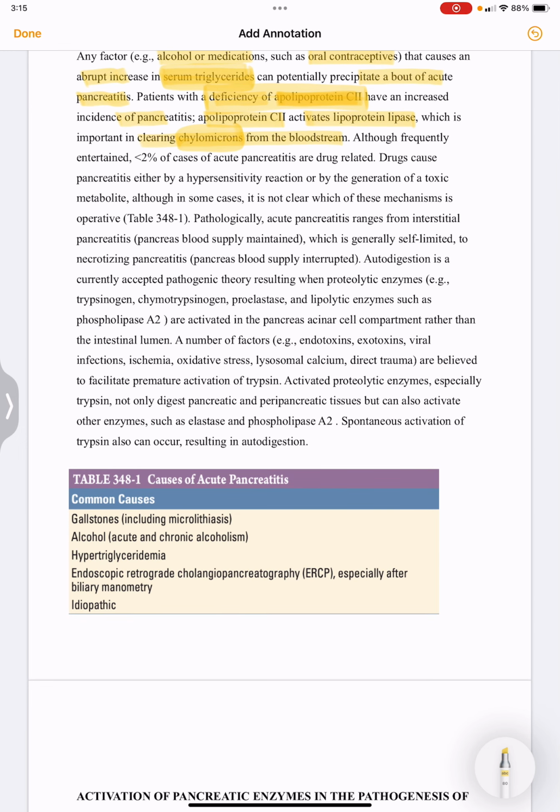Although frequently entertained, less than 2% of cases of acute pancreatitis are drug related. And how do drugs cause this pancreatitis? This is caused either by a hypersensitivity reaction or by the generation of a toxic metabolite, although in some cases it is not clear which of these mechanisms is operative.